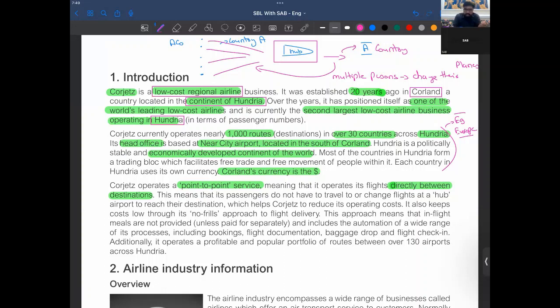So you could take an example of Emirates, right? When I traveled through Emirates, it didn't allow me to go directly. For example, I was traveling to Malaysia, so it didn't just come to Karachi and lead me to Malaysia, right?